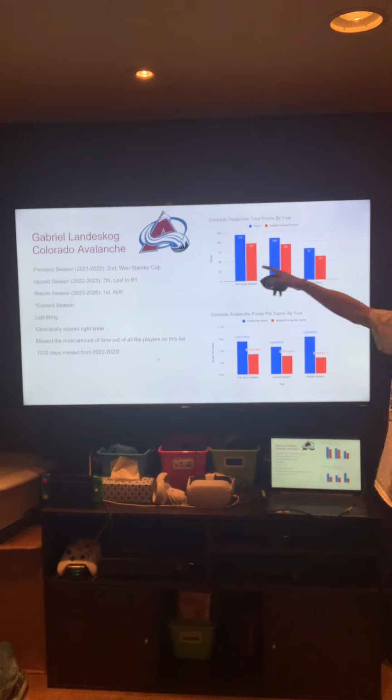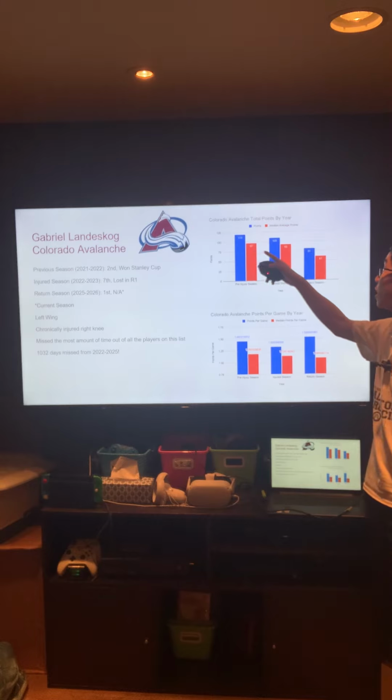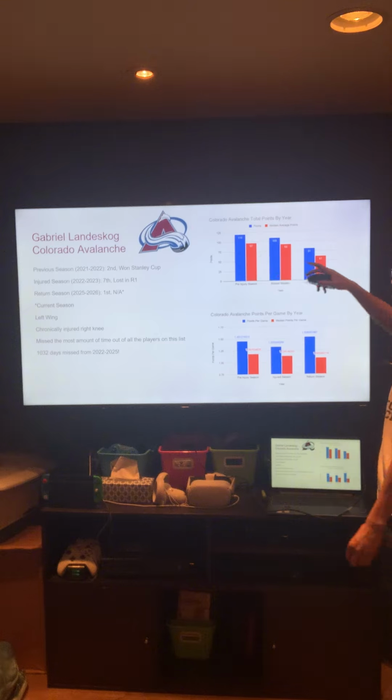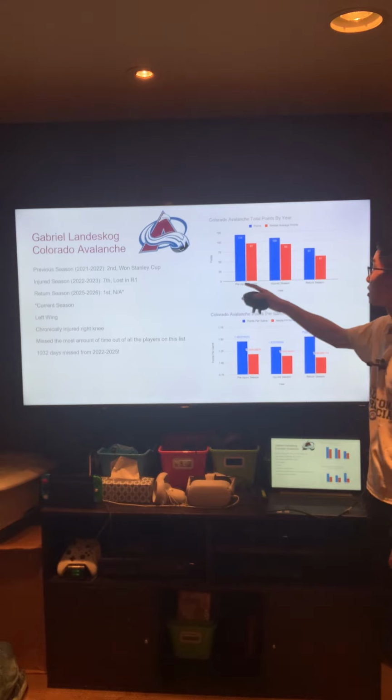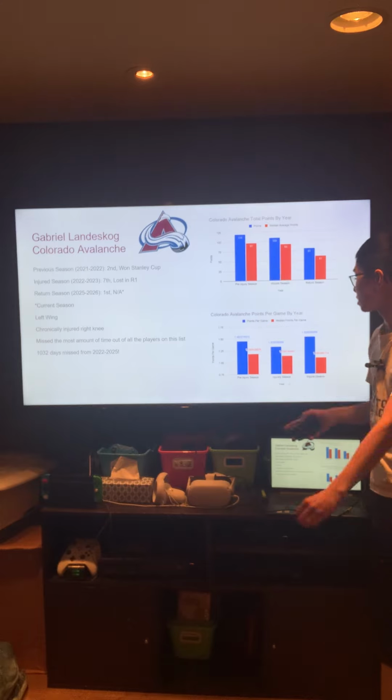Right here, I have listed the graphs of the team performance. The top graph, in blue, shows the points, and then the median average points of the team that year. The median average points being the middle team in the league of the NHL, that would be the 16th best team. For example, you can see up here the Colorado Avalanche, how good they did each season, and then down here is the points per game by year.